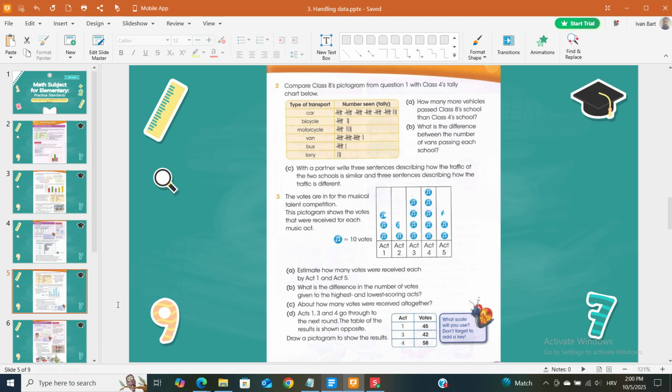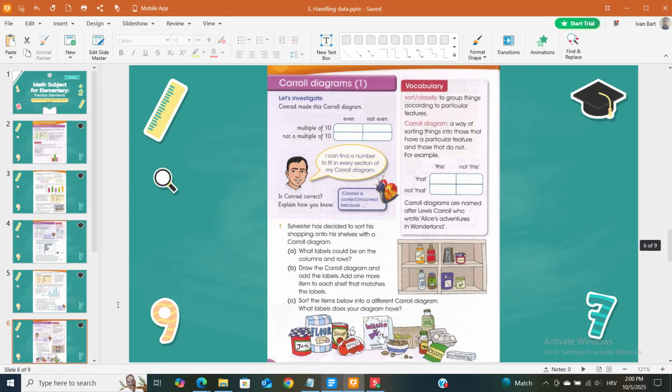D. Acts 1, 3 and 4 go through to the next round. The table of the results is shown opposite. Draw a pictogram to show the results. Act, votes. What scale will you use? Don't forget to add a key. Act 1: 45, Act 3: 42, Act 4: 58.